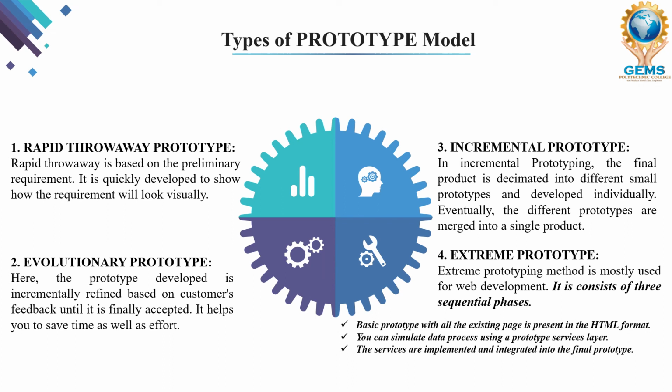So the first phase, basic prototype. Basic prototype with all existing pages is present in the HTML format. Second, we can simulate data processing using the prototype service layer. And third, the services are implemented and integrated into the final prototype. So these are the three sequential phases which come under extreme prototype model. So extreme prototype model is the fourth type of prototype model. That model is mostly used for web designing. So these are the four types of prototype model. My dear students, I hope it is clear for you.